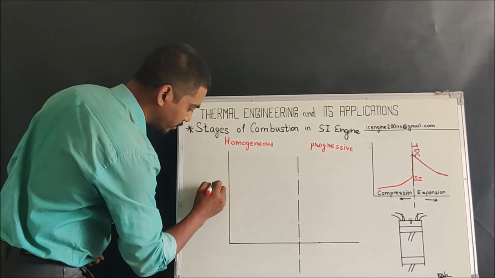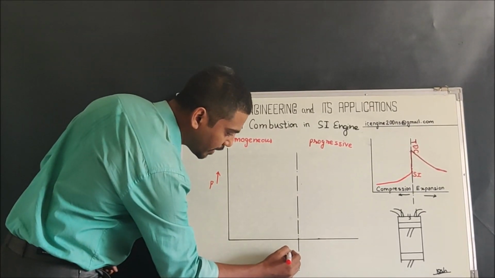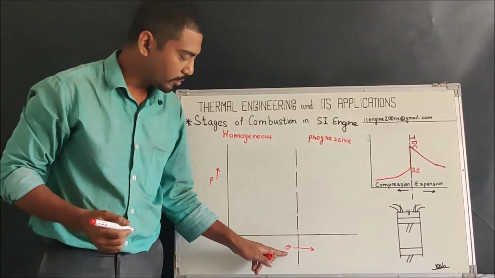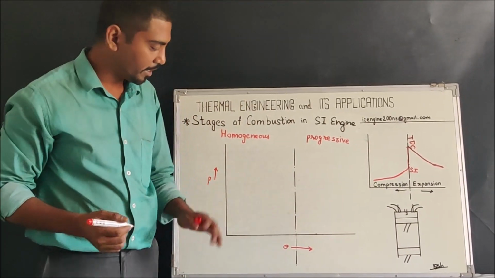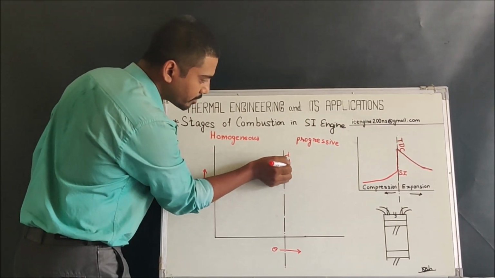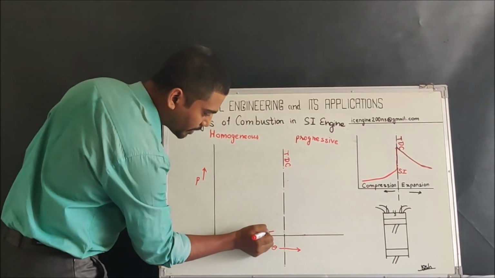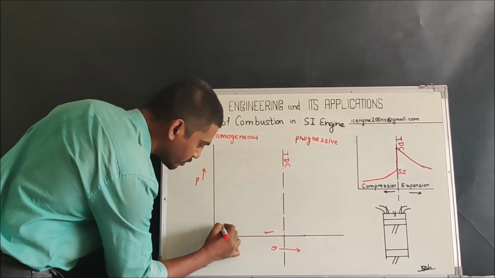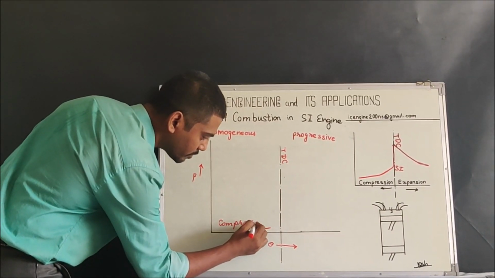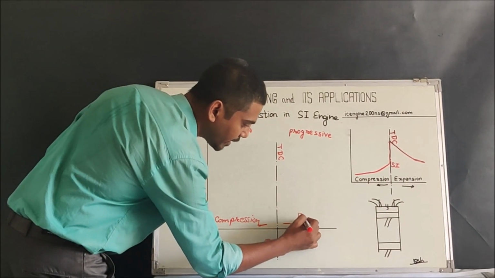So here is pressure that is going to rise, and on the x-axis we are going to consider the position of the piston with respect to the crank angle degree theta. This is the point TDC. Before TDC there would be the compression stroke, and after TDC it's the expansion stroke that we consider.